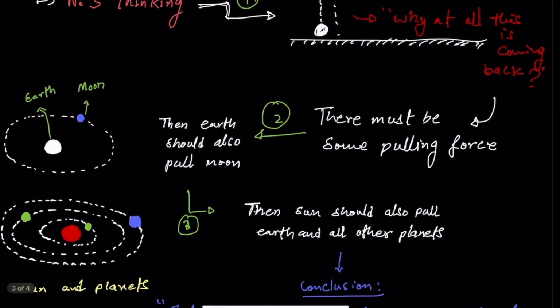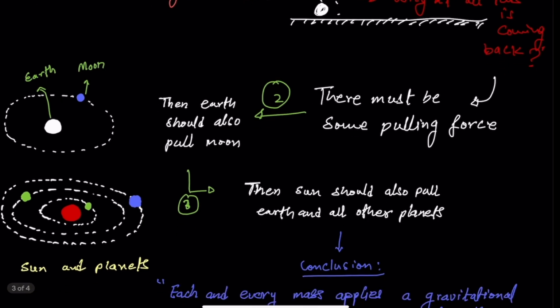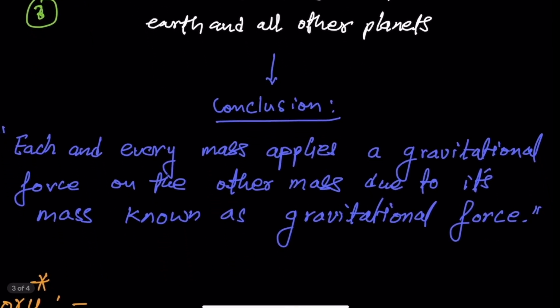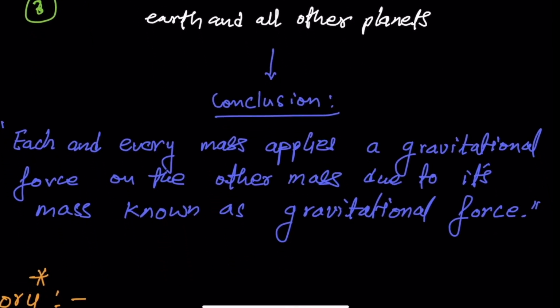In the same way, if we look at the solar system, the sun is at the center and the different planets are rotating around it because of the gravitational force. The gravitational force provides the sufficient centripetal force for them to rotate. So this is how he approached his theory, and then he concluded that each and every mass applies a gravitational force on the other mass due to its mass, known as gravitational force. So what is the gravitational force? Gravitational force is the force due to its mass that acts on the other mass.